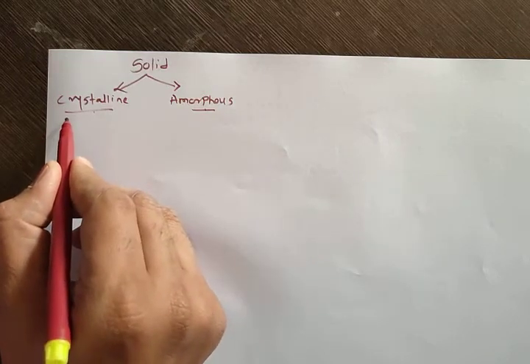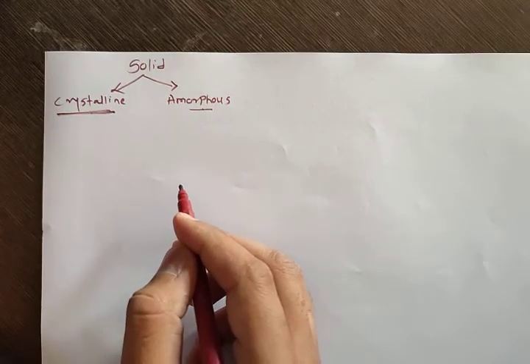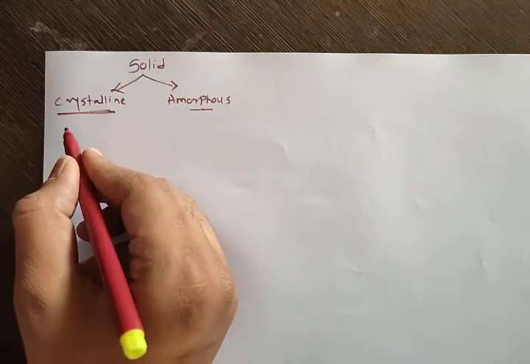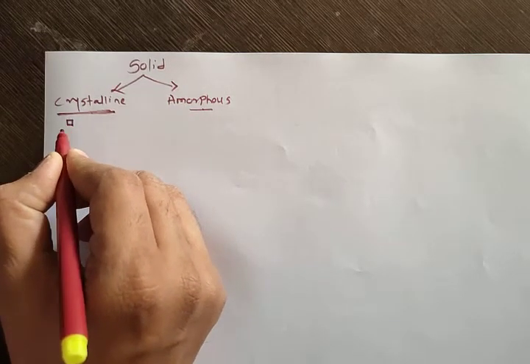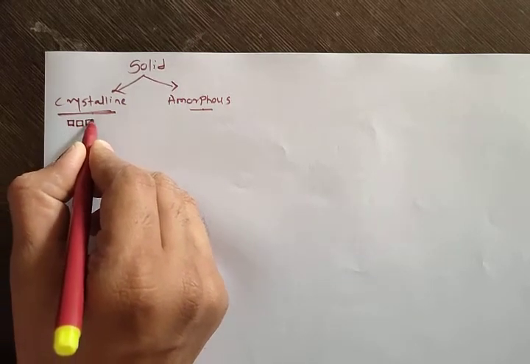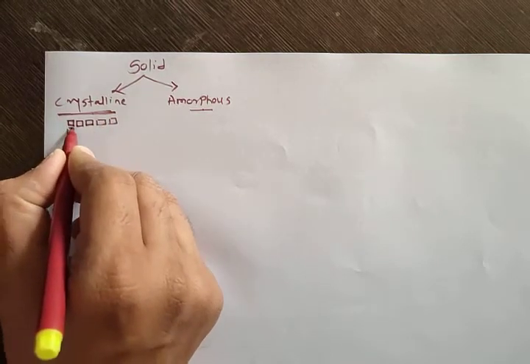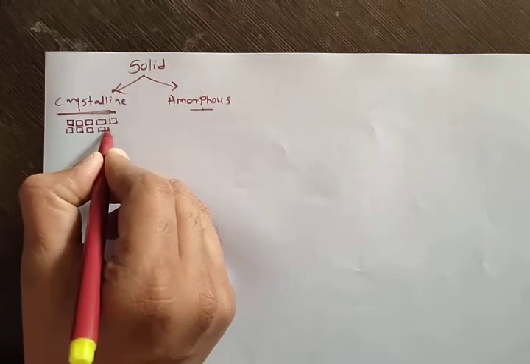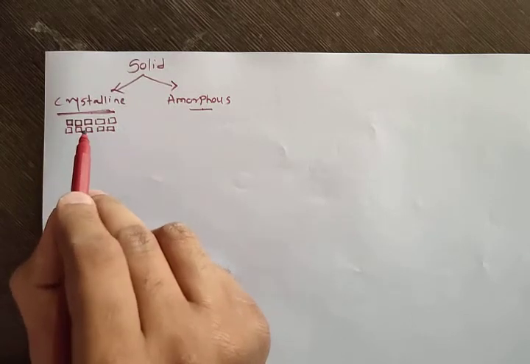Crystalline means what? Suppose we take any solid, and that solid is made from small particles. In the case of a crystalline solid, each particle of that solid is of the same size and shape. That shape may be anything, it may be square, it may be triangular, but each particle of that solid is of the same size and shape, then it is known as a crystalline solid.